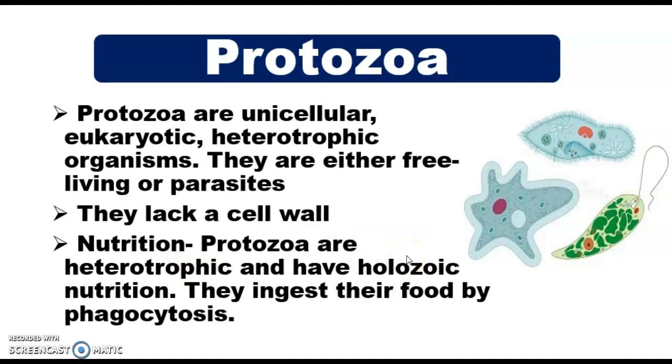Complete ingestion of some complex organic substances that may be in the form of solid or liquid. They can be in both forms. They are taken in by the organism. They ingest their food by phagocytosis. This phagocytosis occurs in amoeba. Amoeba use this process to engulf food particles, right?